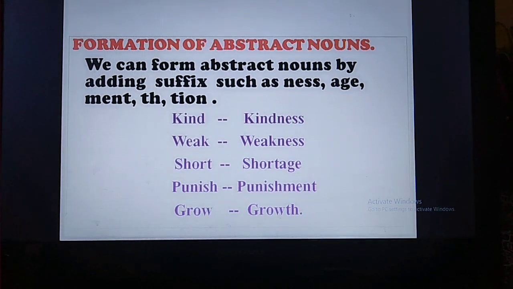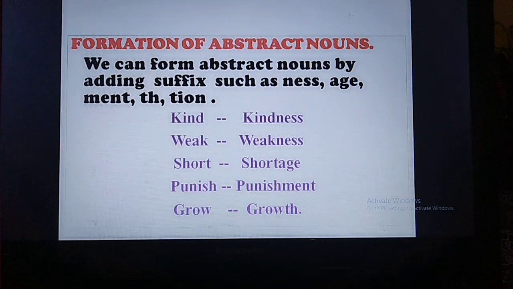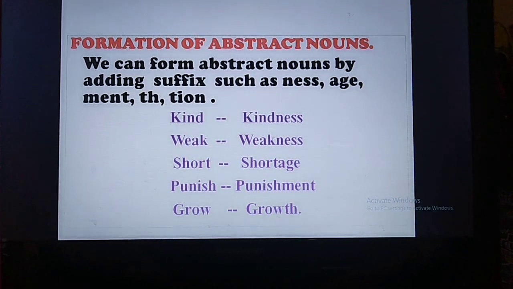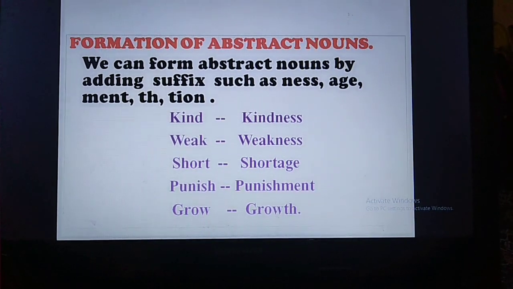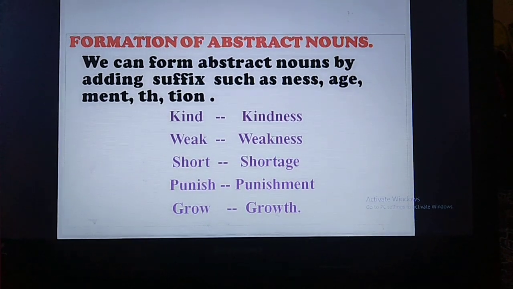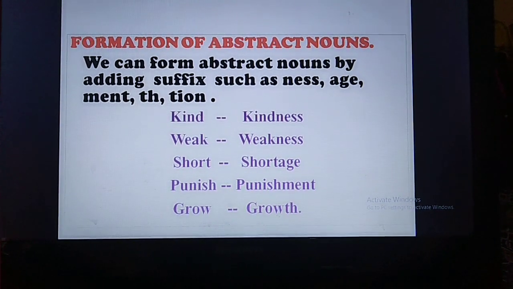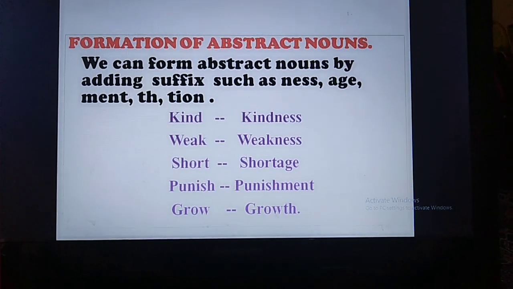Let me explain first what is a suffix. A suffix is a letter or group of letters added at the end of a word to make a new word. Let me repeat. A letter or group of letters added at the end of a word to make a new word. Right?